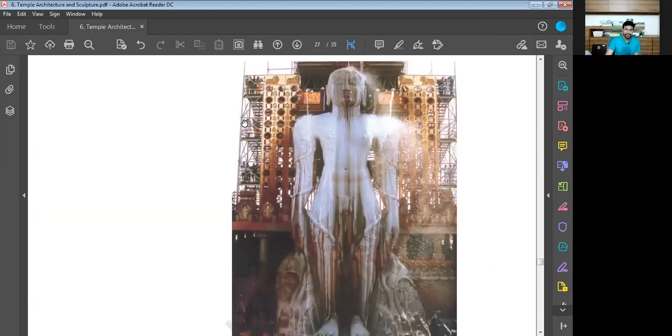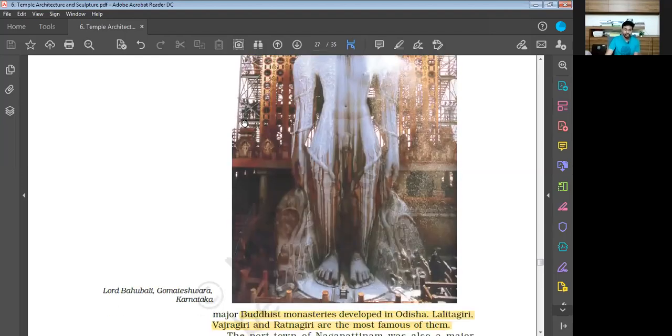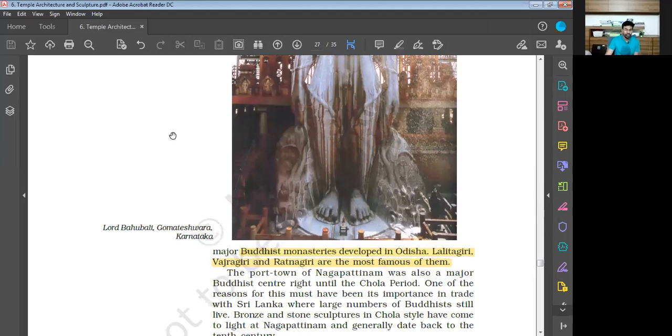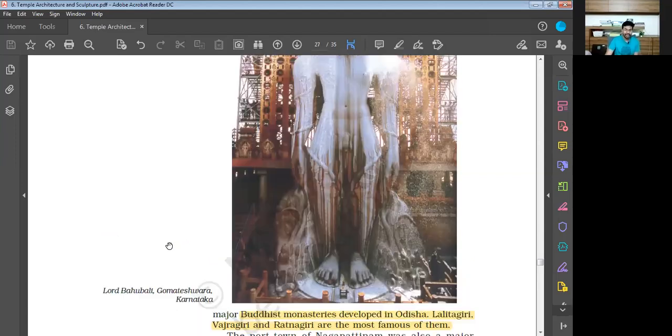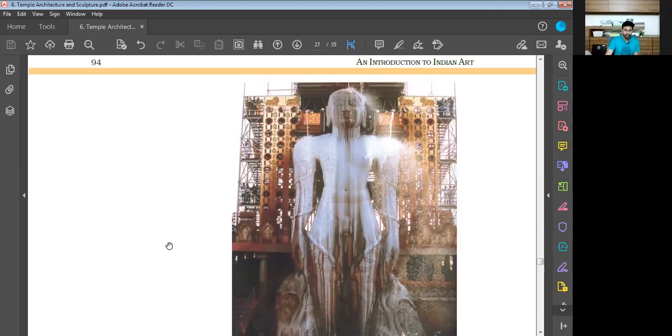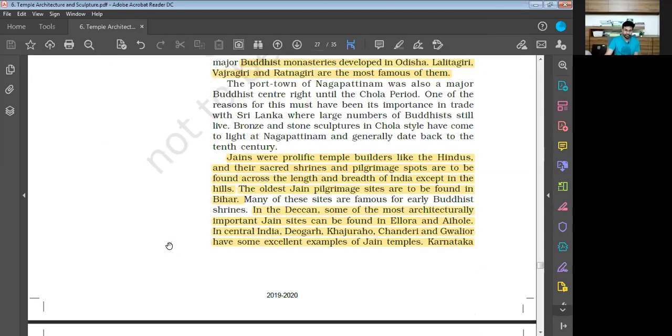Now see this particular image. It is a very tall, freestanding statue. This is Lord Bahubali at Gomateshwara, Karnataka. Here you can see Lord Bahubali at Gomateshwara, Karnataka. This is the thing.